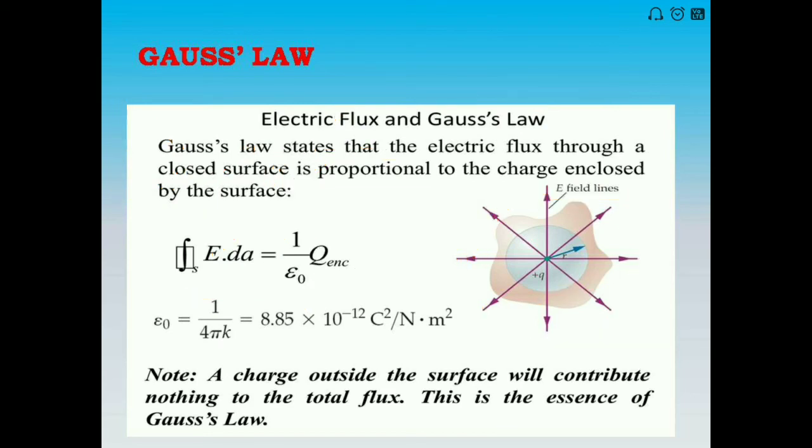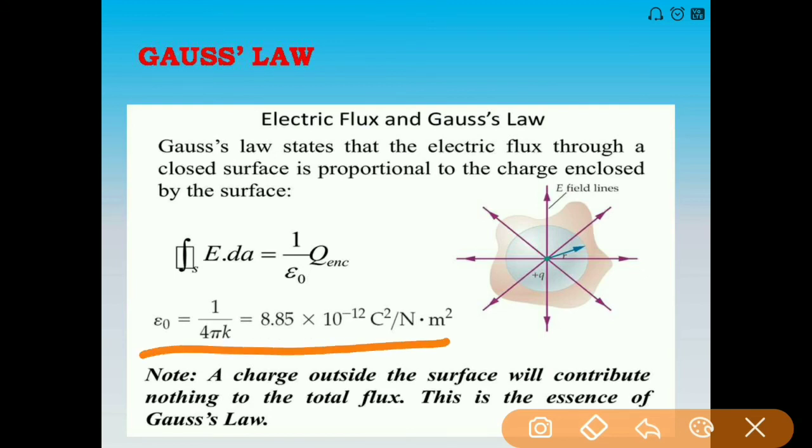Some books also give the definition that the electric flux passing through a closed surface is given by 1 upon epsilon naught times the charge enclosed. Epsilon naught is the permittivity of free space, and its value is 8.85 into 10 to the power minus 12 Coulomb square upon Newton meter square.